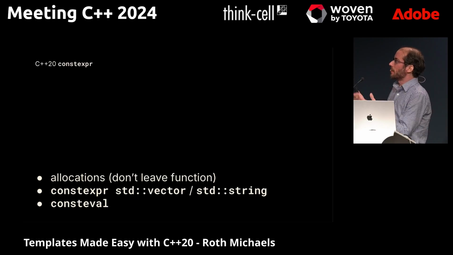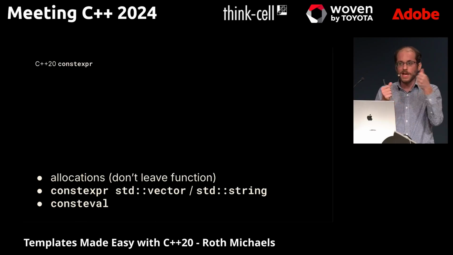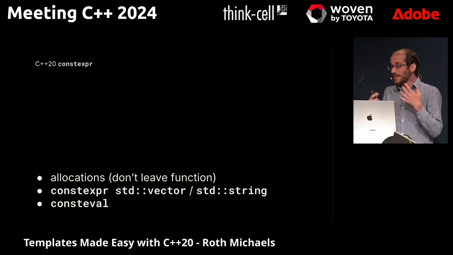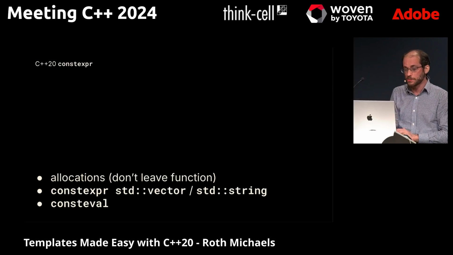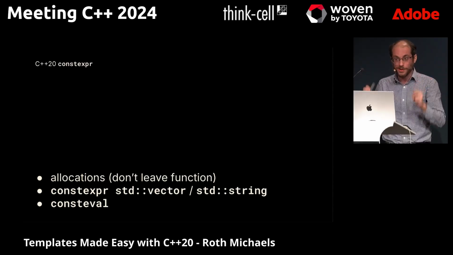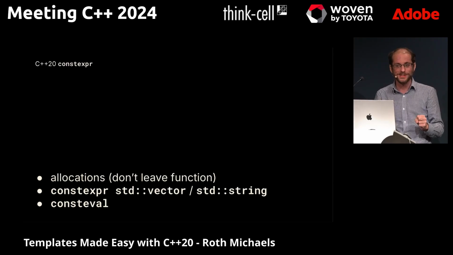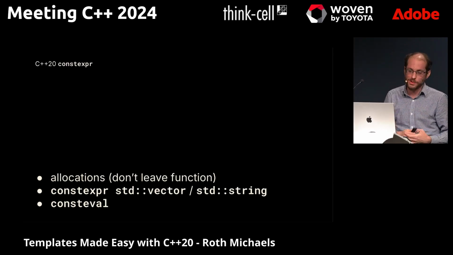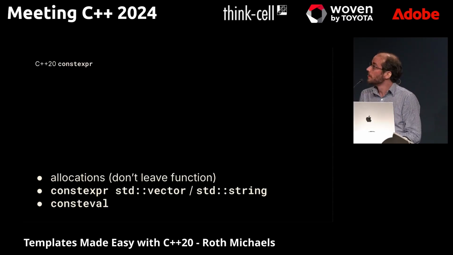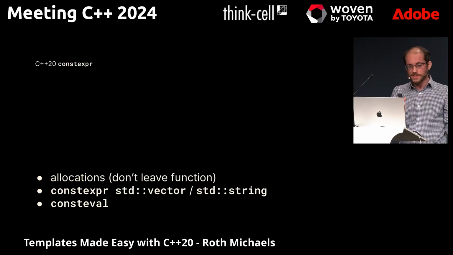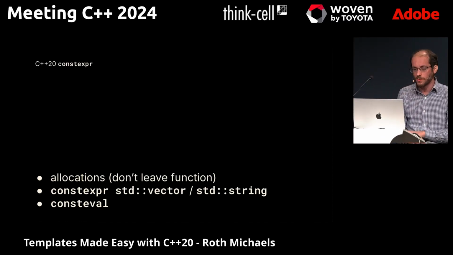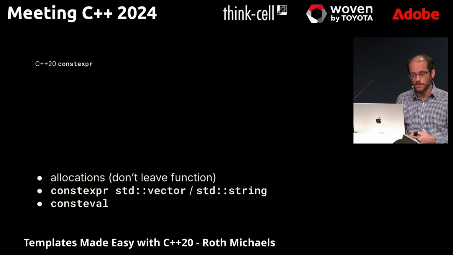Another concern people have is that constexpr doesn't guarantee that a function runs at compile time, just that it could. So in C++20, we now have consteval. That means this can only be at compile time. Frankly, I think most of the excitement and power myself is in constexpr, but it's good we have consteval. I don't know if anyone noticed, I actually called it constexpr/constexpr in my title, which should have said constexpr/consteval. And that just shows you I'm myself still mostly using constexpr, even though I was very excited for consteval to get into things. So that's how we can, instead of using templates or metaprogramming, now use constexpr and write normal functions that look like normal code.